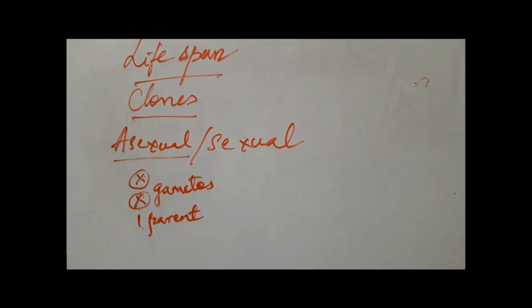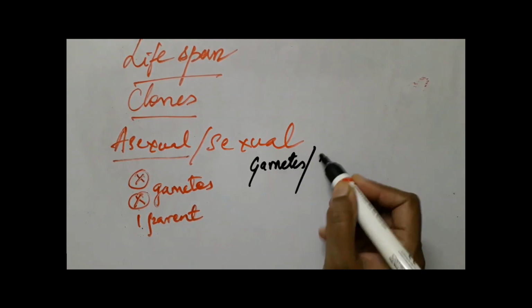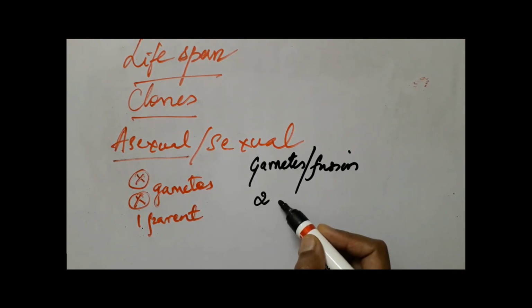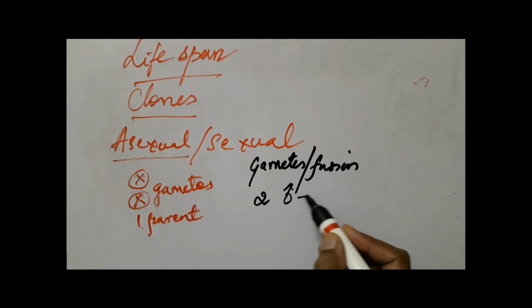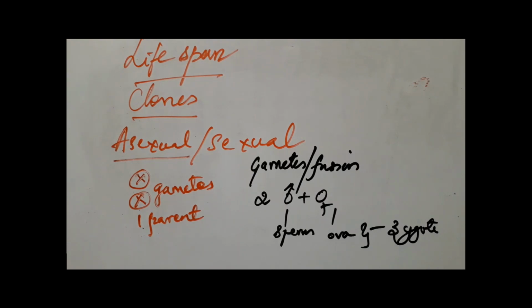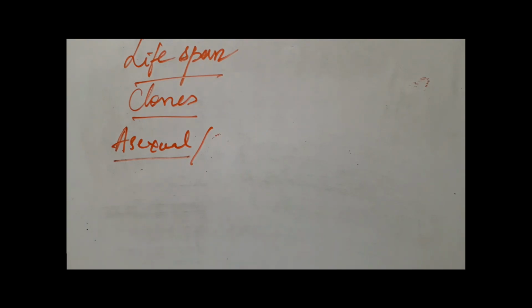Meanwhile, we also studied that sexual reproduction involves formation of gametes and fusion of gametes. Usually there are two parents, a male and a female, which give rise to the sex cells, the gametes, the sperms and ova, whose fusion results in the formation of a zygote, and it gives rise to a new organism. Then, concentrating on asexual reproduction, we studied the different ways in which organisms reproduce asexually. What are the examples we studied?